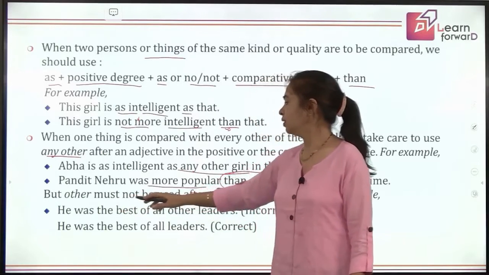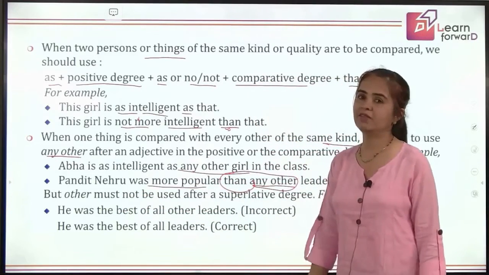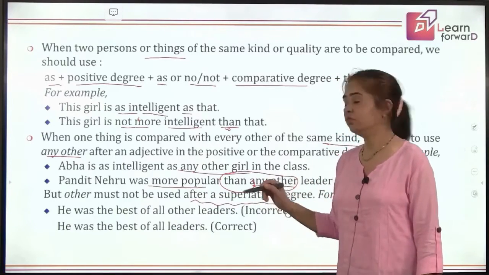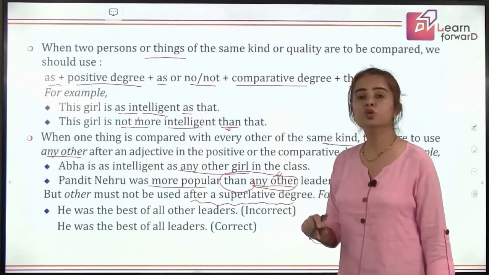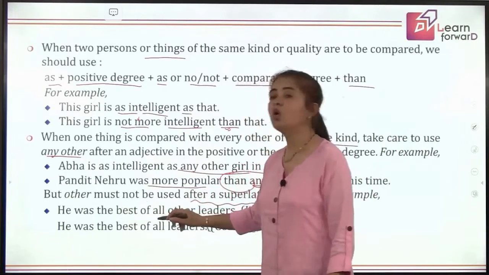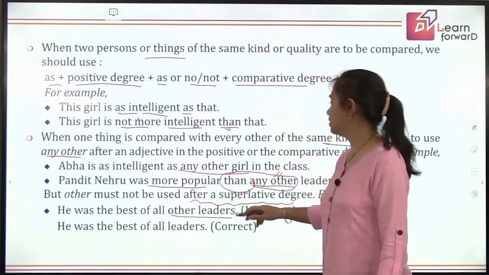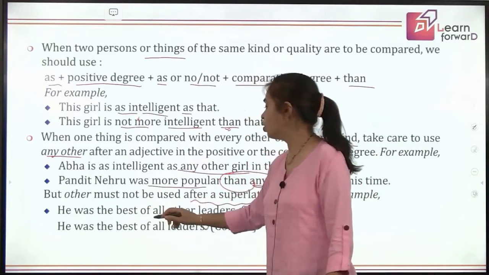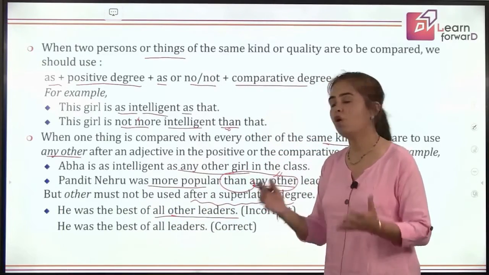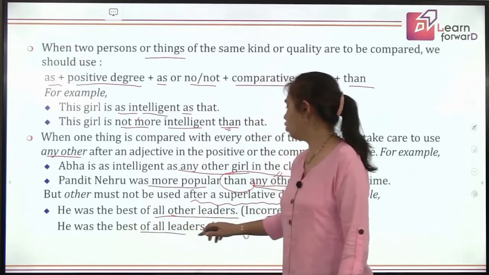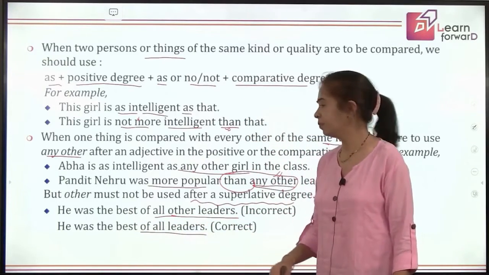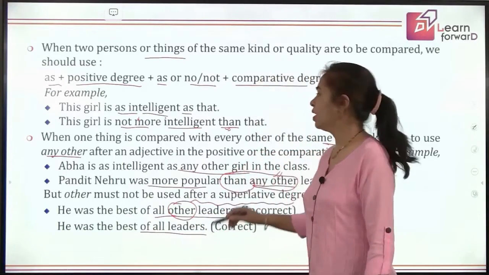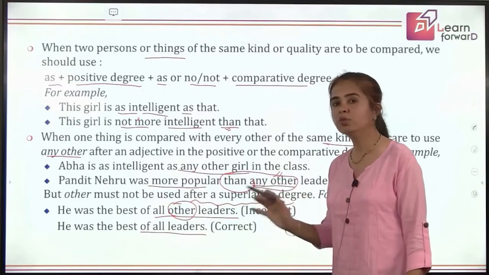Next, but other must not be used after a superlative degree. So you have to remember not to use this word other when you are using superlative degrees, like he was the best of all other leaders, right? So we are not saying any other like this. He was the best of all, not any other, of all. He was the best of all leaders is correct, right? So it is wrong to use the word other here, just like we are using with the comparative degree. I hope this much is clear.